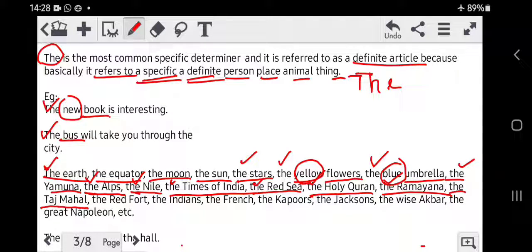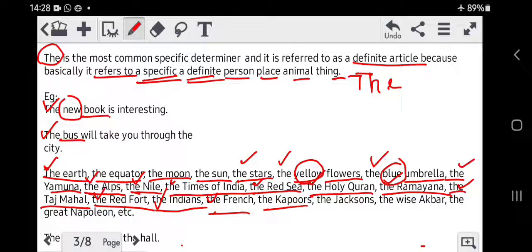The Taj Mahal, it's a specific architectural monument, therefore the. The Red Fort, a specific fort, therefore the article the. The Indians, we are talking specifically about Indians and not people in general, therefore the. Similarly, the French.